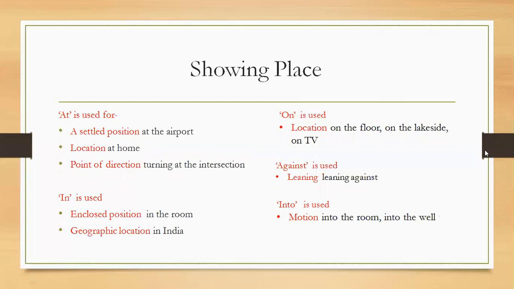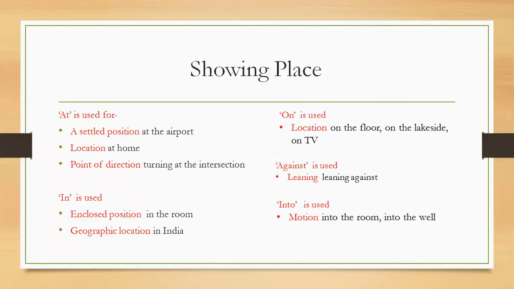Next, let us know what are the prepositions that show place. At is used for a settled position, at the airport, to indicate location, at home, to indicate point of direction, turning at the intersection. In is used to indicate enclosed position, in the room, geographic location, in India.